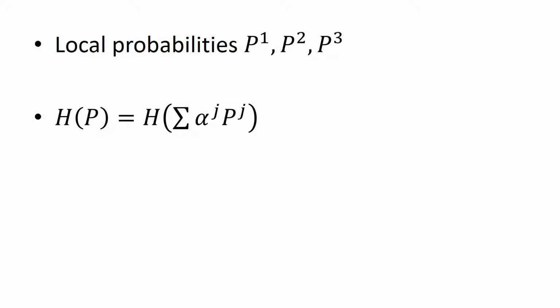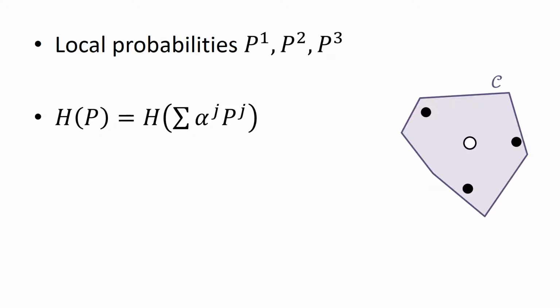First, we express entropy as a function of weighted averages of local probabilities. Second, we exploit concavity of entropy to find a suitable convex set C, such that if local probabilities are in C, then their average is also in C. This converts the global approximation bounds to local constraints that nodes can check independently.